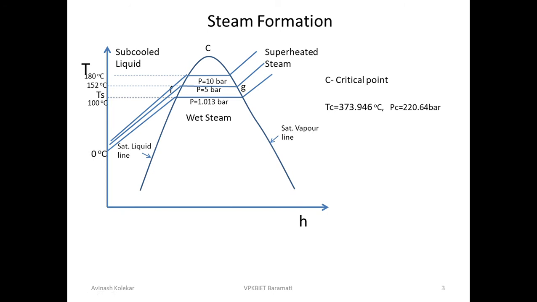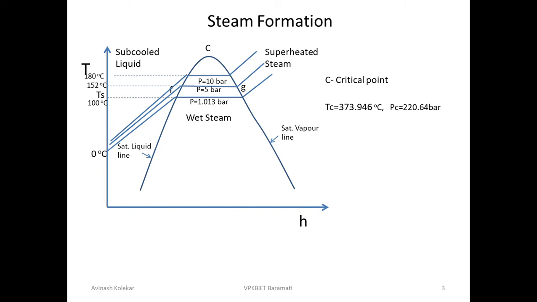So this curve is called the steam dome. What is it called? Steam dome. This line indicates the saturated liquid line. This line indicates the saturated vapor line. On the left side of this line you have the liquid region. Inside this dome you have wet steam, and above this dome or on the right side of this curve you have superheated steam.